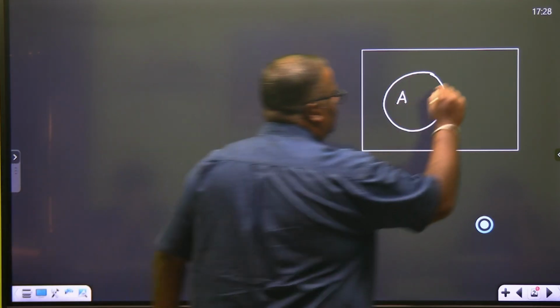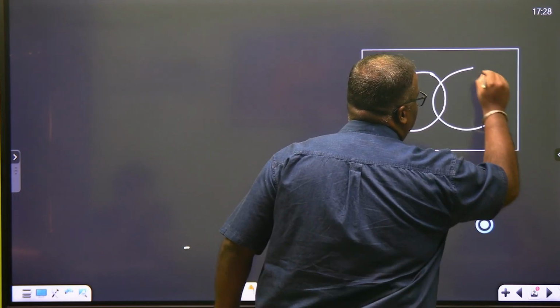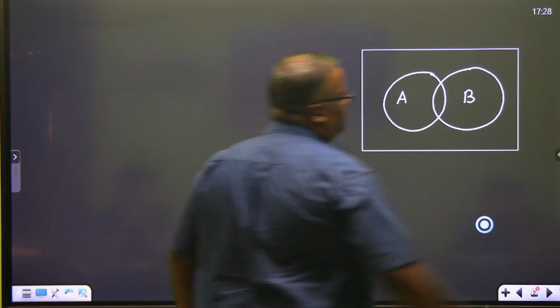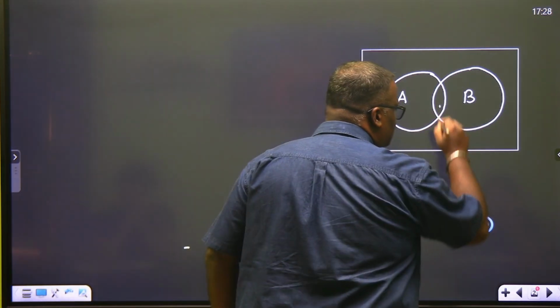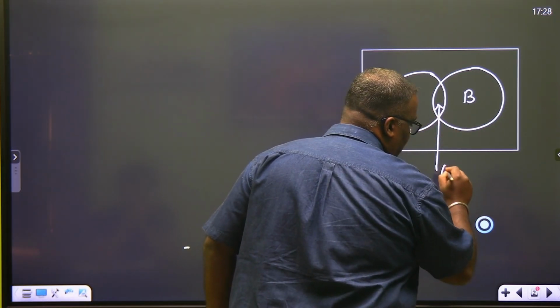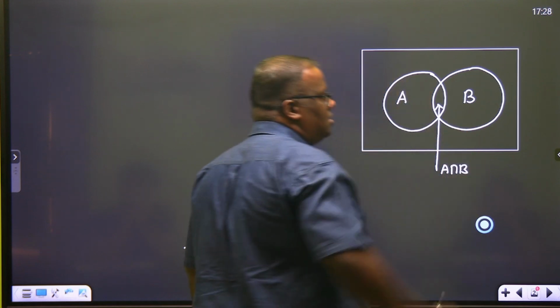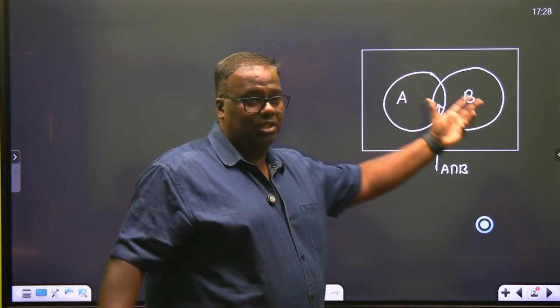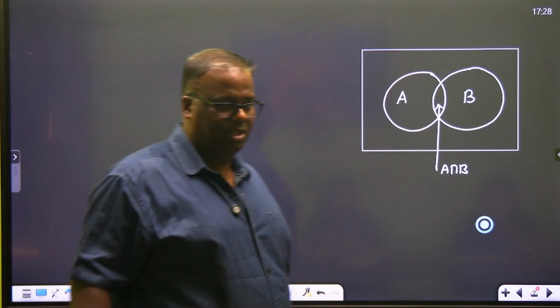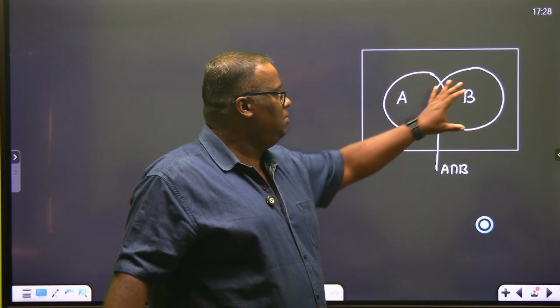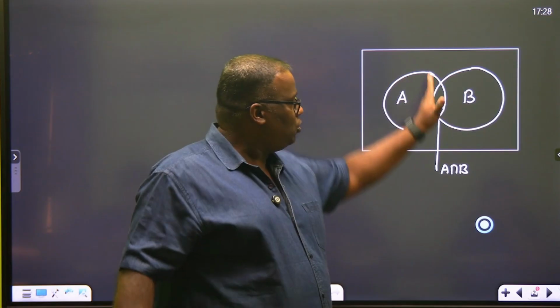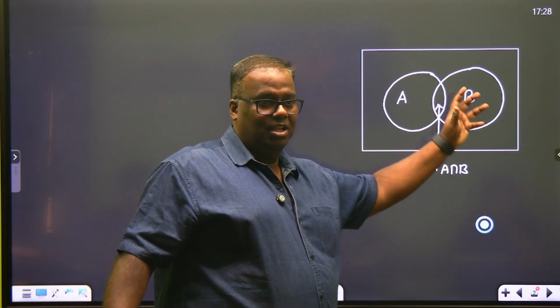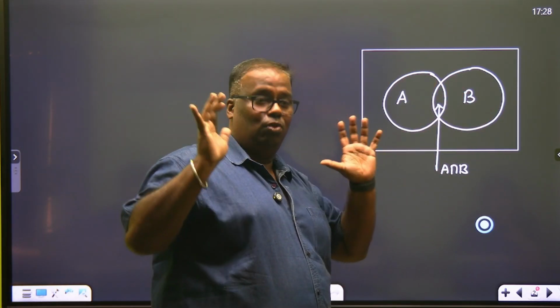Have you understood? Then this is another event B. Clear? And this middle portion is known as what? A intersection B. Right? A and B together is known as A union B. Now, how to see A union B? Entire of A, and then the B portion is a broken portion. Whole of A and whole of B.